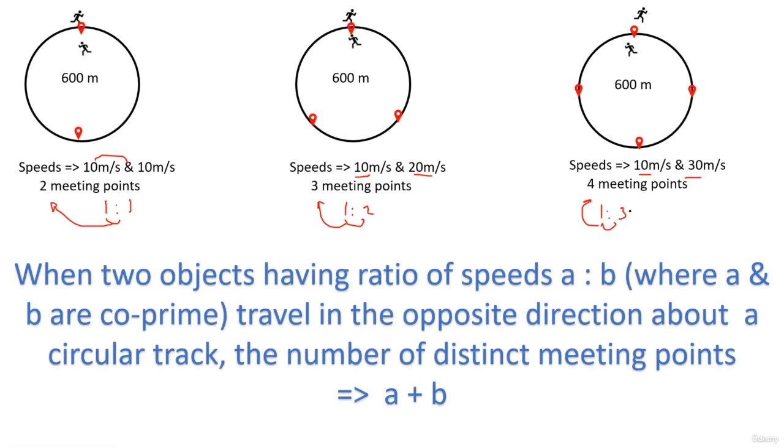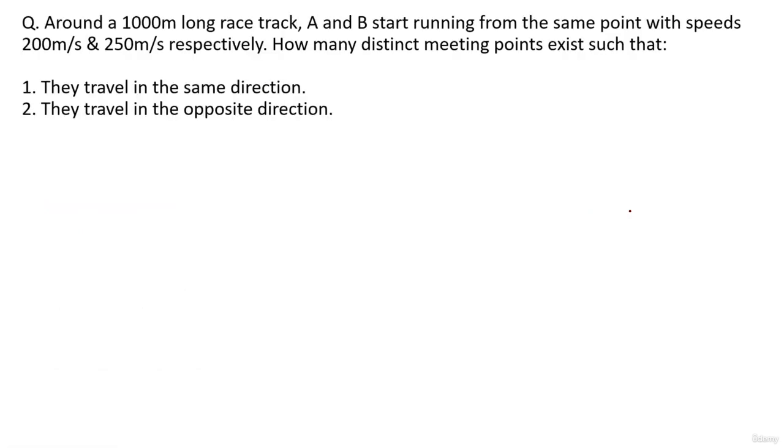Okay, so generally if the ratio of speeds of two people is A is to B, where A and B are again co-prime numbers, and the two people are traveling in the opposite directions, then the number of distinct meeting points will be basically equal to what? A plus B. As simple as that. Let's solve a question based on this, guys.